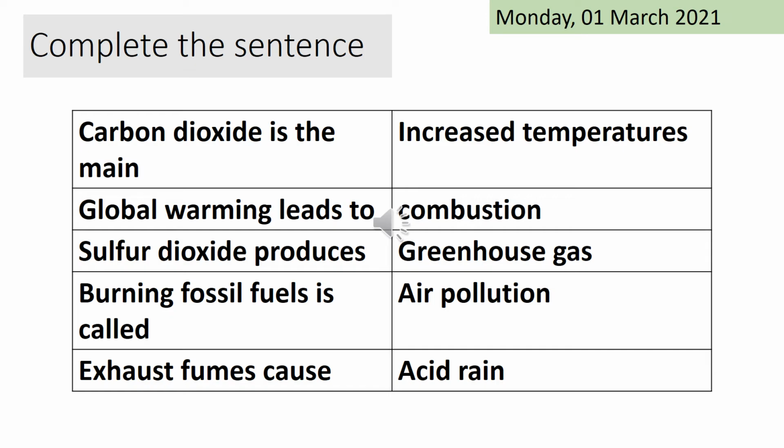Right, so you can see that carbon dioxide is the main greenhouse gas. Global warming leads to increased temperatures. Sulfur dioxide produces acid rain. Burning fossil fuels is called combustion, and exhaust fumes cause air pollution.